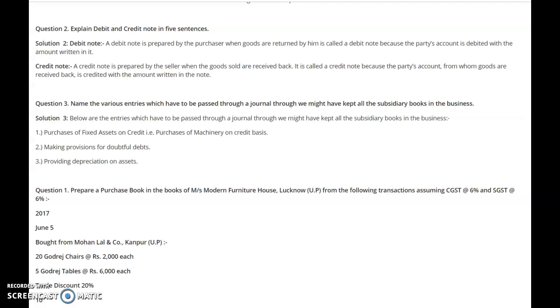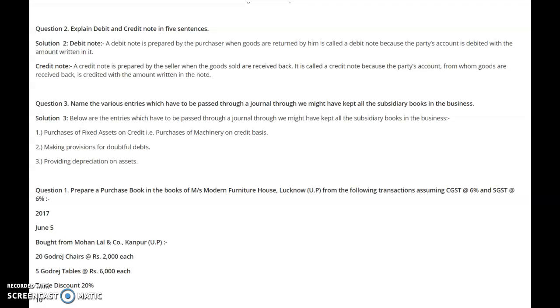Other subsidiary books include the purchase book, sales book, purchase return book, that is the return outward book, or sales return book, that is the return inward book. Then, very important, the bills receivable book, the bills payable book, and a very important journal which is called the journal proper.